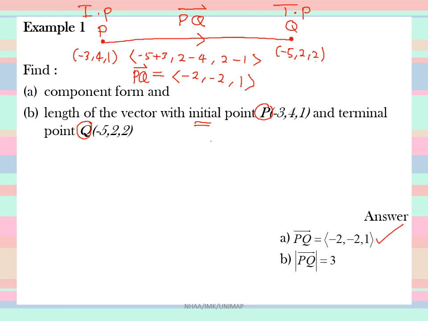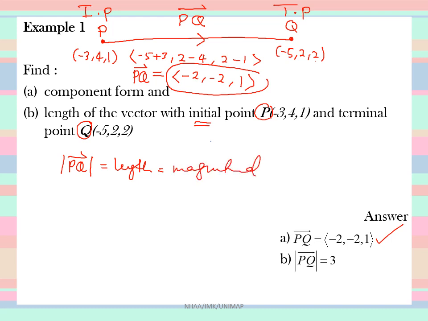Now to find the length, since you have found the components for PQ, you just directly apply the formula for the magnitude. This is equivalent to V1, V2, V3.